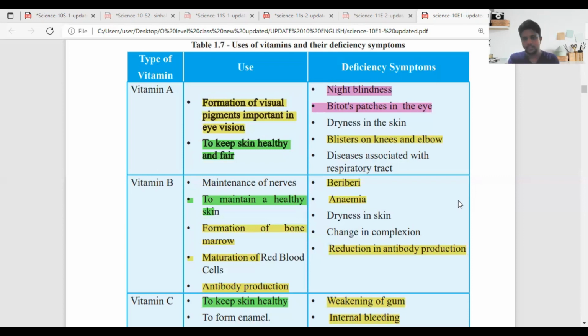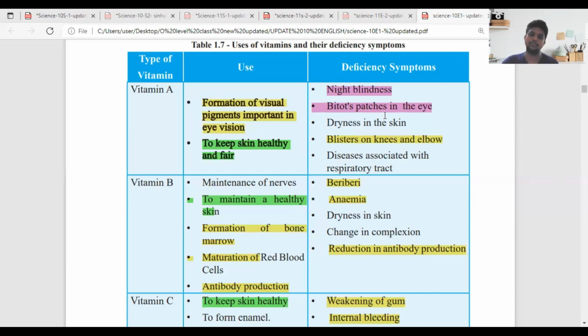When we come to vitamin B, it is for the maintenance of the nerves, to maintain healthy skin just like vitamin A, formation of the bone marrow, and maturation of the red blood cells. Normally a red blood cell has the ability to stay functioning for 120 days. Antibody production is also there. When we come to the deficiency symptoms, it is beriberi, anemia, dryness of the skin. It is also the same.